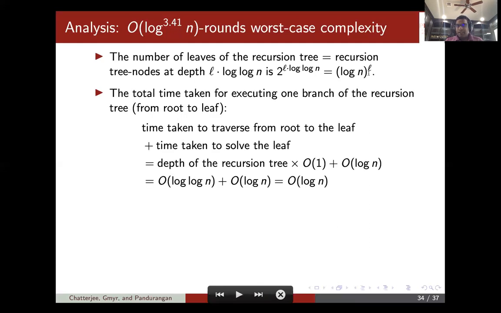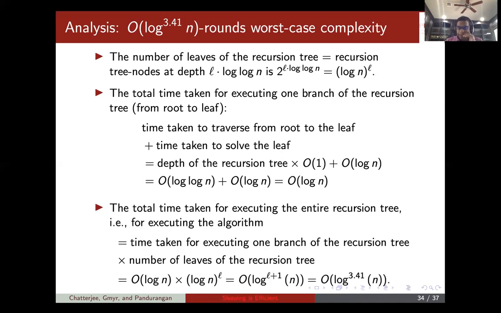And the total time taken for executing one branch of the recursion tree from root to leaf is the time taken to traverse from root to leaf plus the time taken to solve the base case of the leaf, right? So this is the depth of the recursion tree times a constant, because each node spends only a constant number of rounds, plus log n to solve the base case, right? Because the GREEDYMIS takes log n rounds. So the depth is log n plus log n, so you get log n worst case. So same worst case time as before.